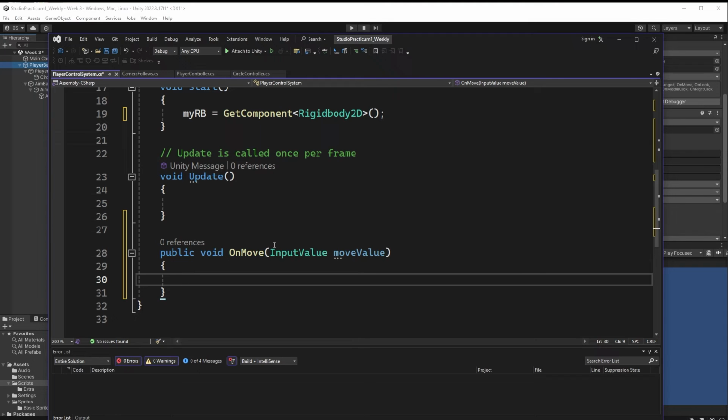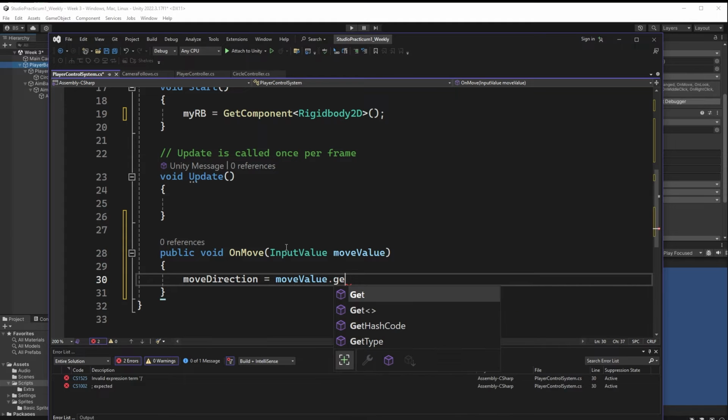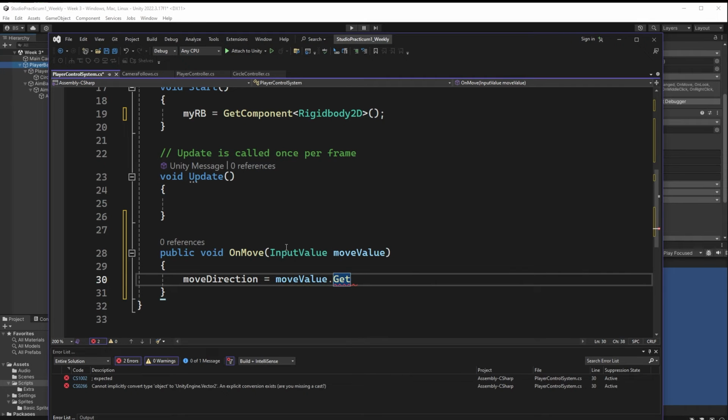Now, we took a look at the move properties, and part of that was the fact that the move was supplying us with a vector 2. Well, we've already got our vector 2 at the top. We've already called that move direction. So let's set our move direction equal to the move value dot, and we're going to use the get function. This is actually set up wrong, sorry. We're actually going to use the move value, and in our square brackets, we're going to look at this as a vector 2, okay? And then afterwards, we can add in our round brackets.